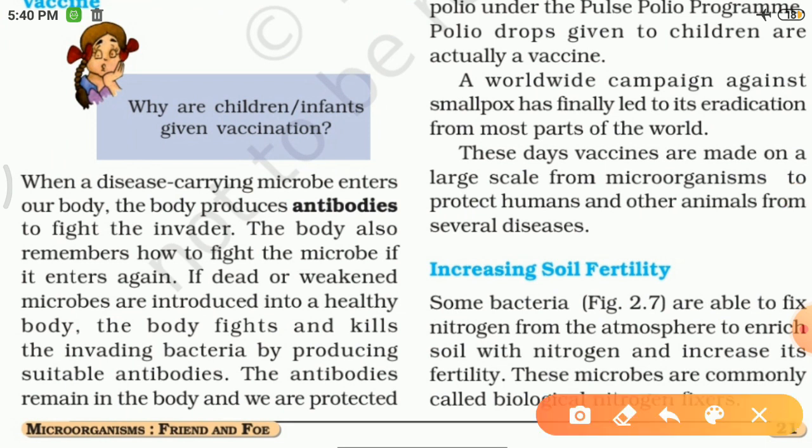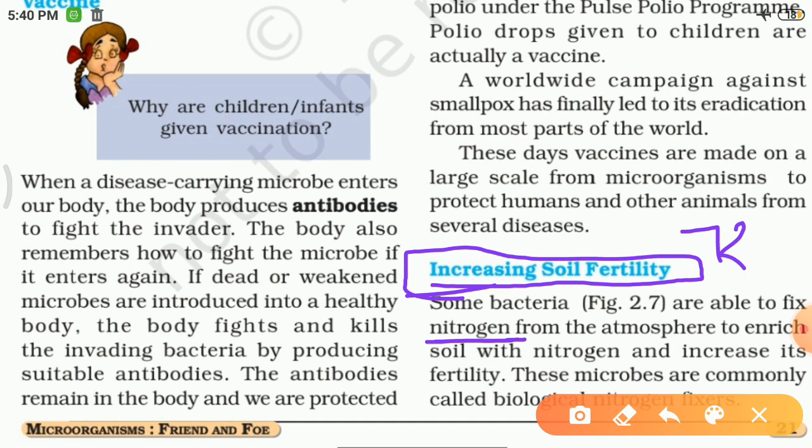The next use of the microorganism is increasing soil fertility. Microbes also help to increase the soil fertility. Some bacteria are able to fix the nitrogen in the environment. As you know, there is